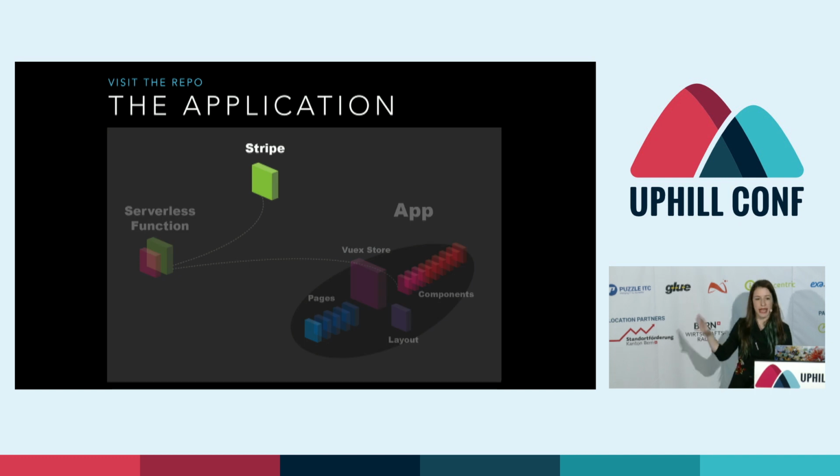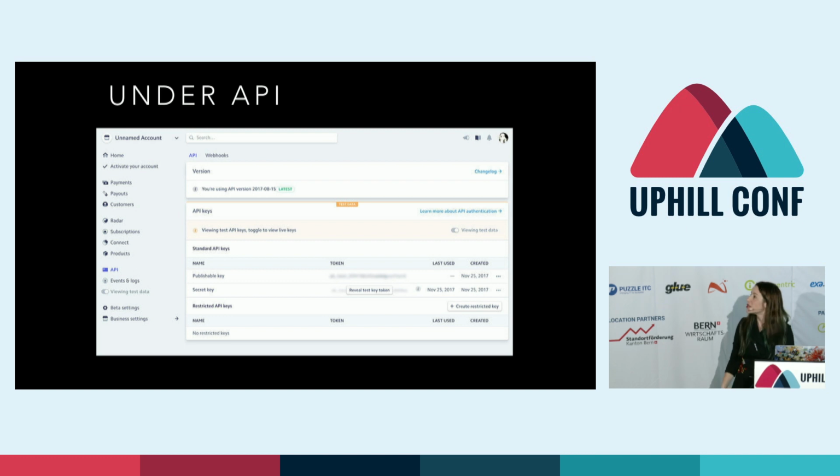So we're going to do the lowest hanging fruit first. It's really simple to set up a Stripe account, so let's do that really quick. You set up your account, and once you confirm your email, you go into the API in the sidebar, and you click on that piece, and you can already see your testing key. So it already is all set up for you.